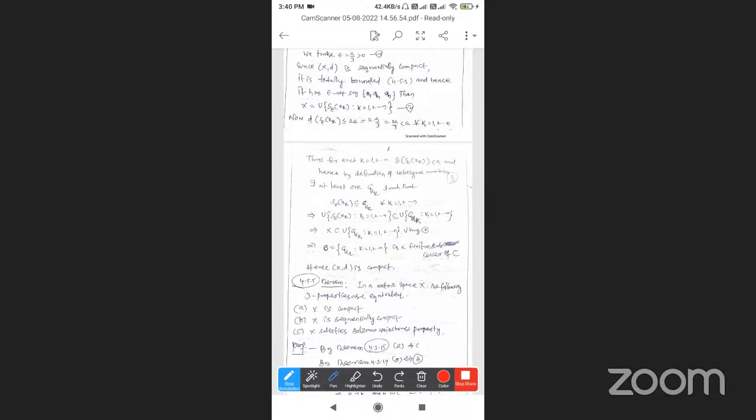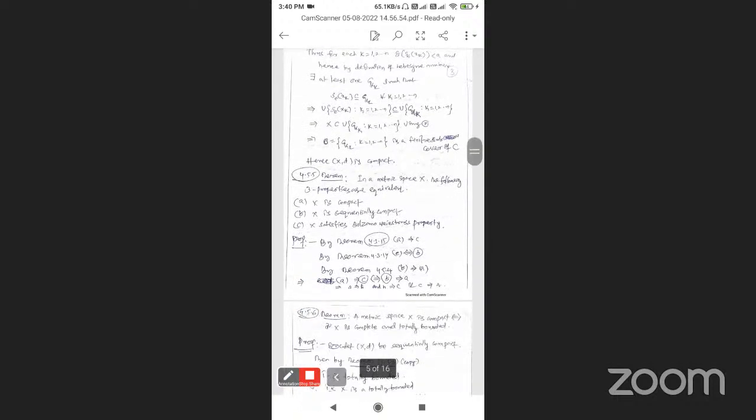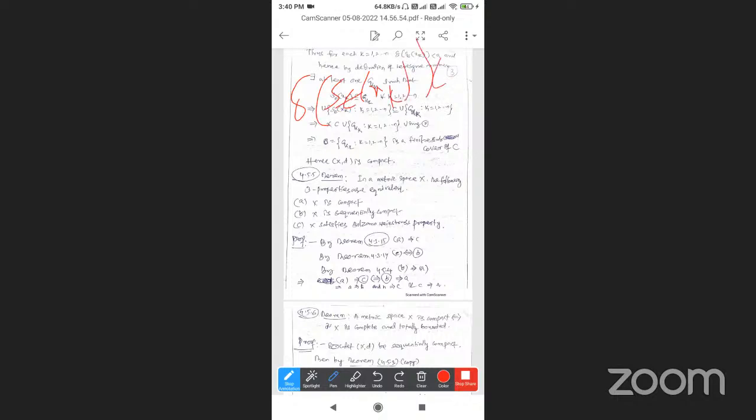So for each k equal to 1 up to n, the diameter of S_epsilon(xk) is less than a. Hence by the definition of Lebesgue number, there exists at least one G_alpha_k such that S_epsilon(xk) is a subset of G_alpha_k, for k equal to 1 up to n. Now we apply union on both sides.